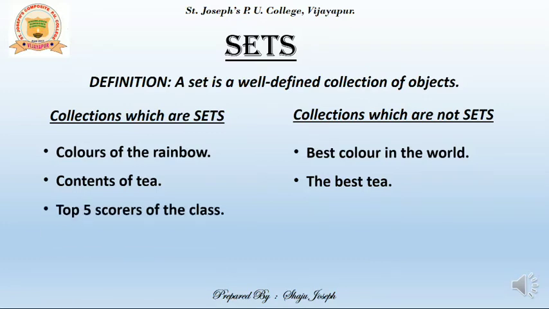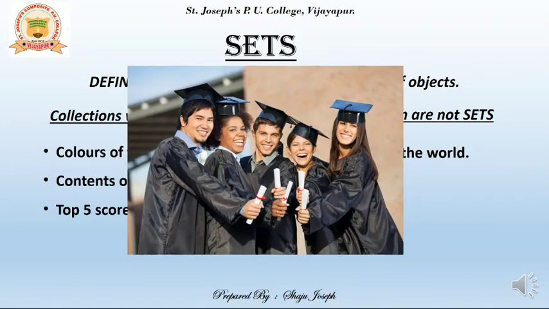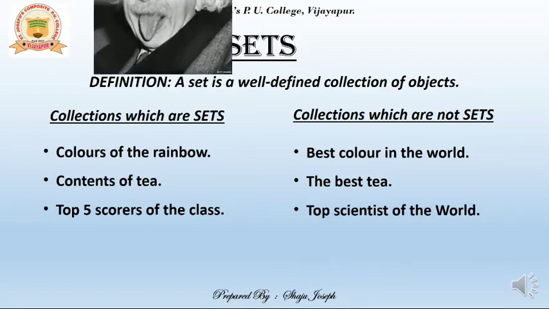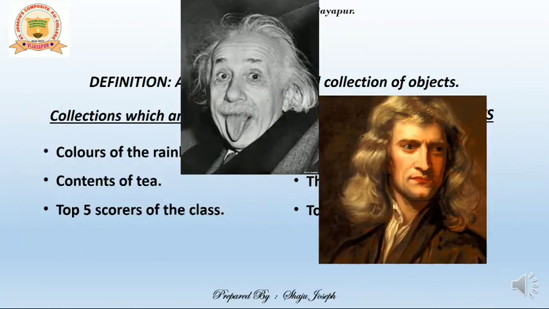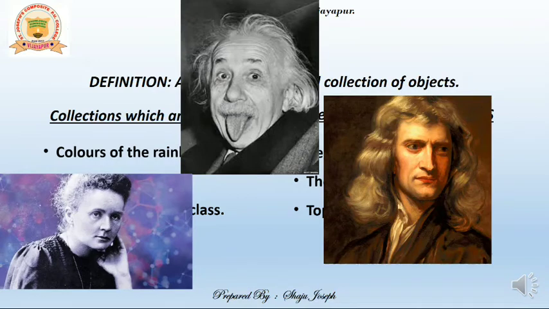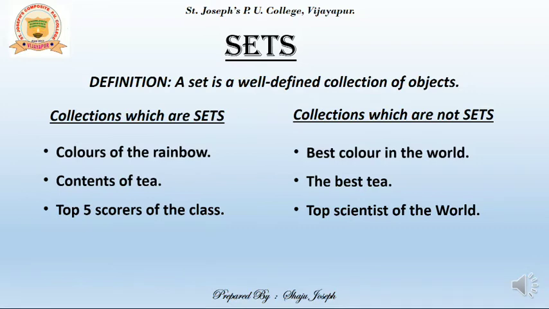If I ask you top scorers of the class, when I am talking about a particular class or maybe your classroom, then by descending order of their marks, you can choose the top 5 scorers in the class. Almost everybody may come up with the same names. But if I talk about the best scientist in the world, in that case, some may say it's Einstein, somebody else may say it's Isaac Newton, one may say Madame Curie, but the answers may vary. If it varies, then that means it's not a well-defined collection of objects.